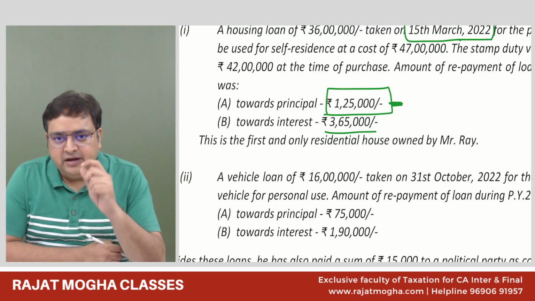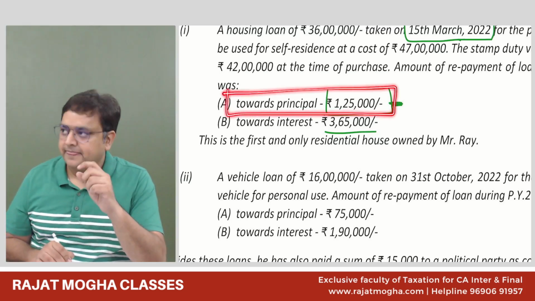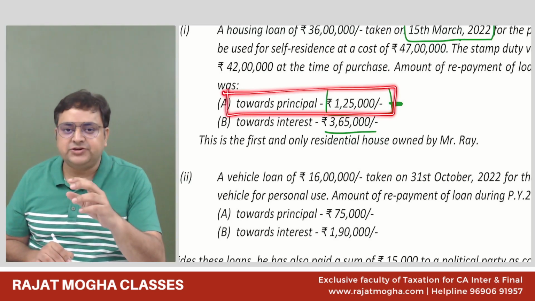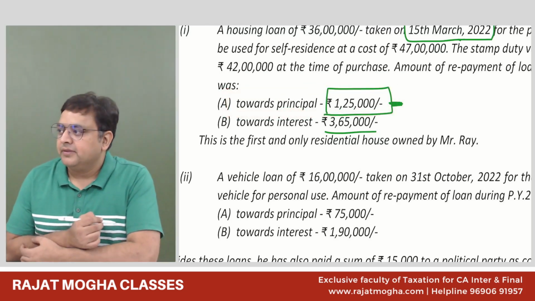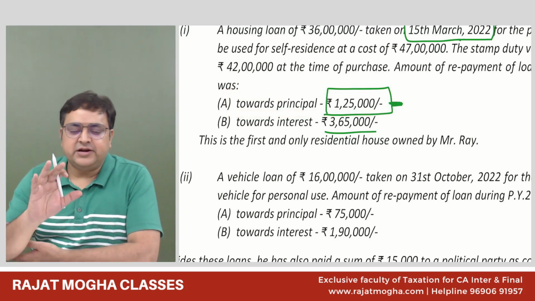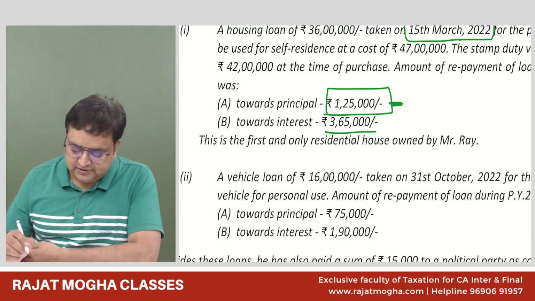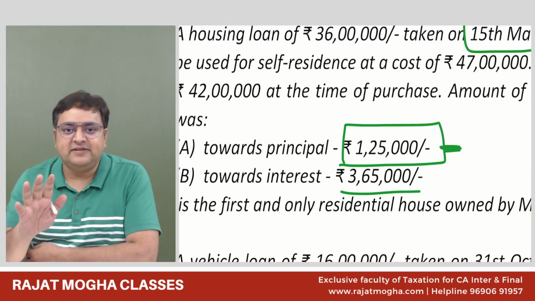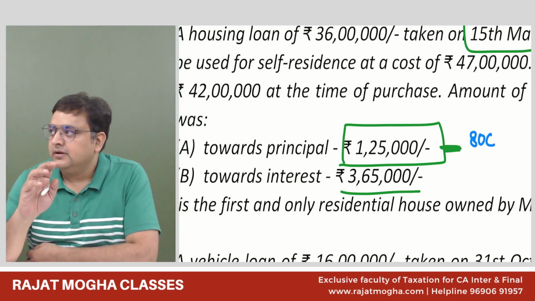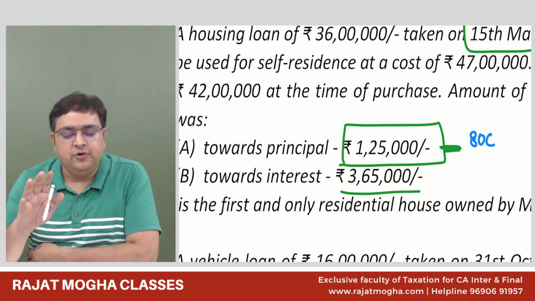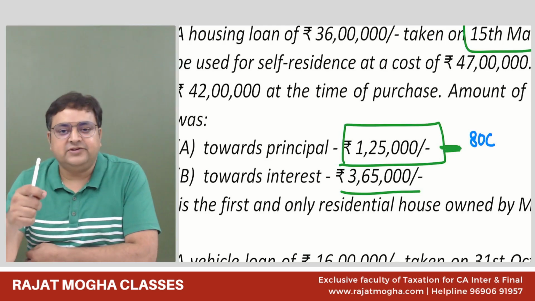What do you interpret from here? Any deduction which you will give from here? Any deduction for repayment of housing loan, principal repayment? Yes, sir. The deduction is only for principal repayment, only 80C is there. You understand what is principal repayment? It is not interest. It is an 80C deduction.